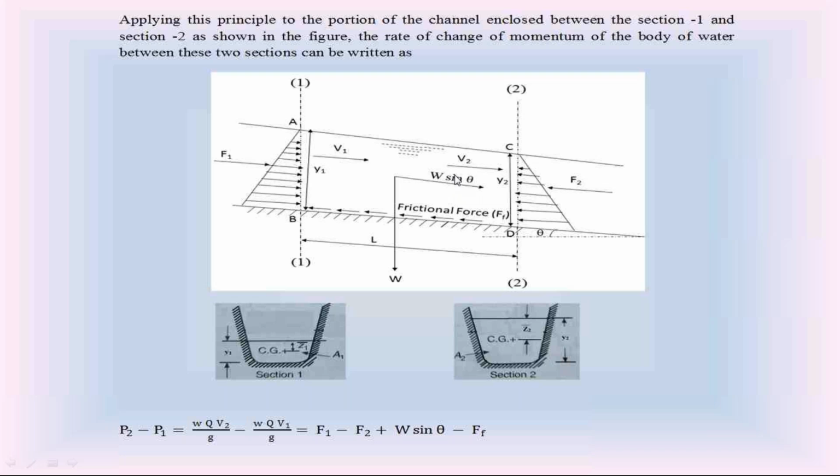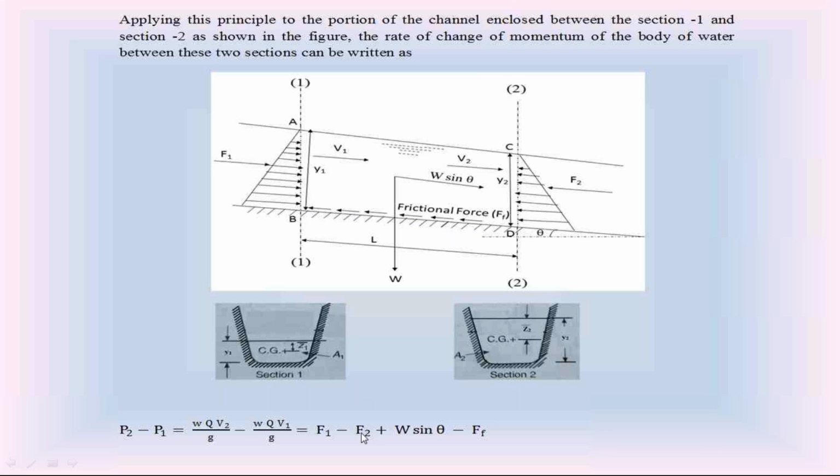If I neglect these two forces, W sin theta and friction force, then this equation becomes W Q V2 by g minus W Q V1 by g is equal to F1 minus F2, because we neglected the W sin theta force and also the friction force, because this is a small length of the channel portion.